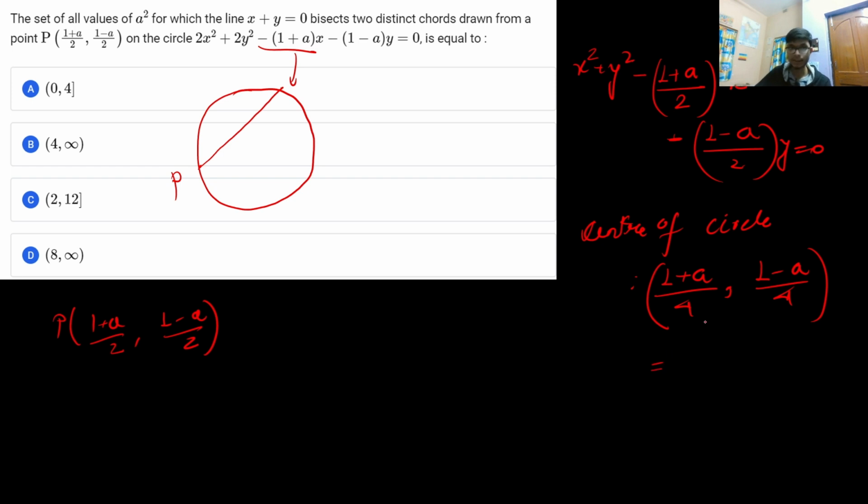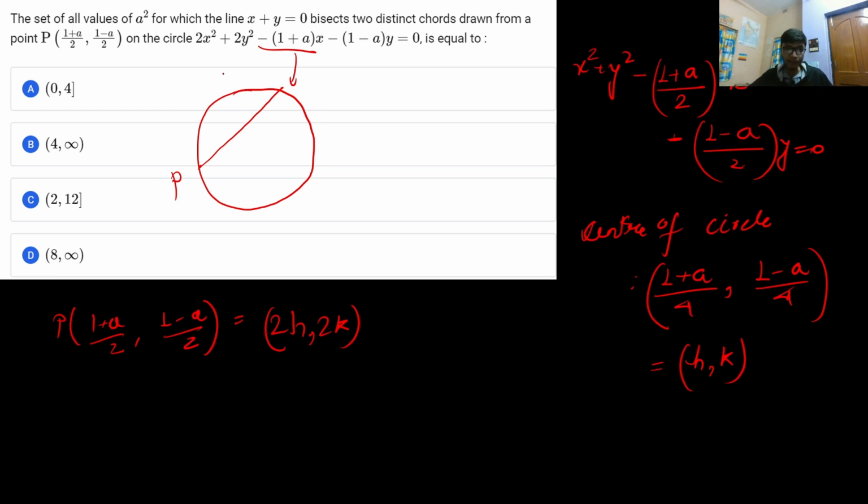Because it is asking for the set of all values of a square for which the line bisects two distinct chords drawn from the point P. Now, for simplicity, because 1 plus a by 4 and 1 minus a by 4 are big terms, let me represent this center as h comma k. If the center is h comma k, then the point P will be 2h comma 2k.